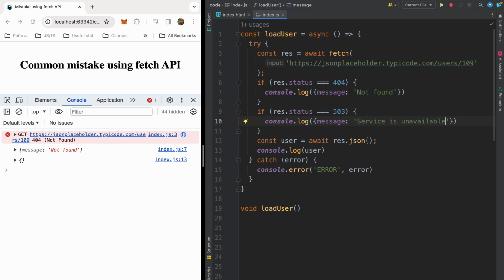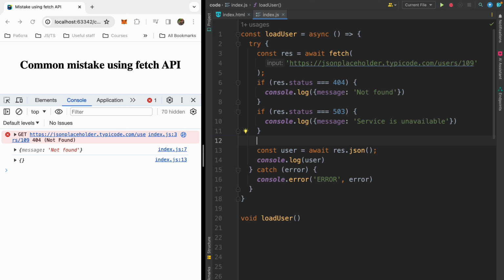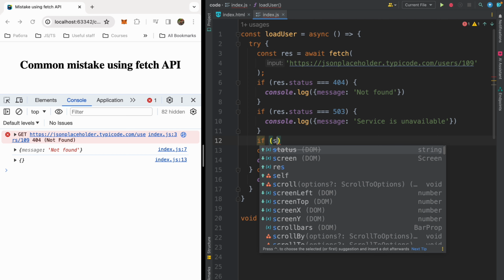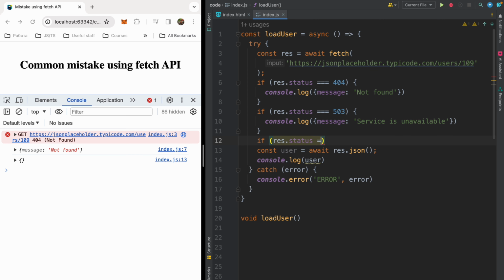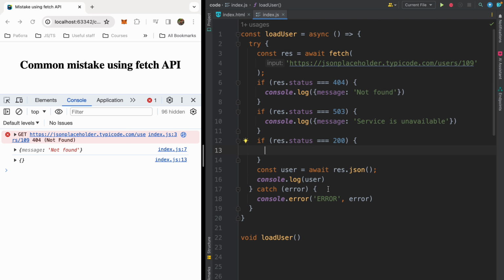Cool. And also I have to process the 200 status code, when I will have my user and all will be okay. So if res.status equals 200, I need to parse my response, get the user and log it. So let's do it.